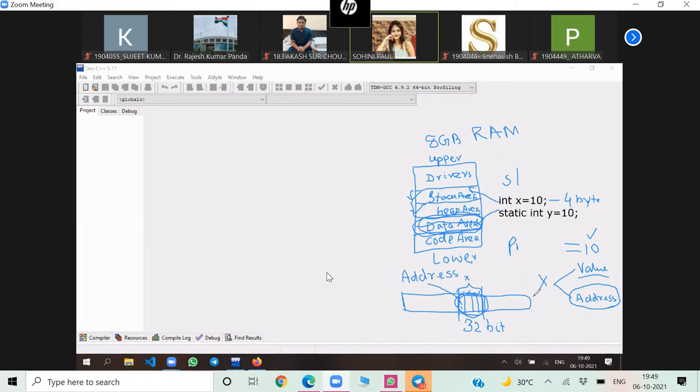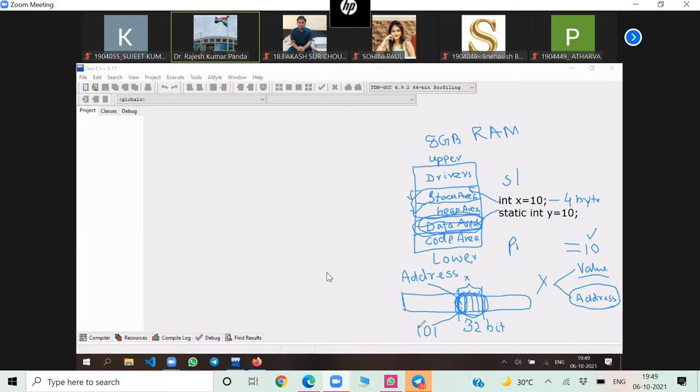Address means one unique identification number assigned to this location. Suppose this location's address is 101. I am assuming it; it is not actually a number, you can say it is a hexadecimal number.